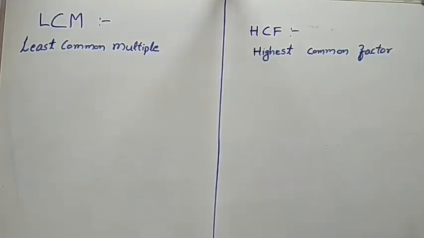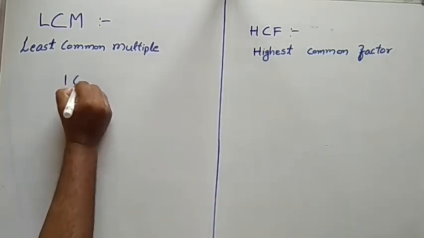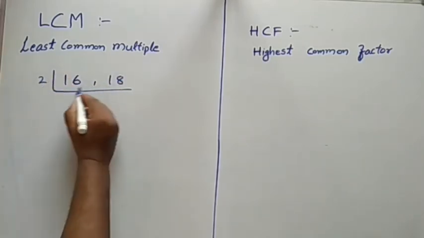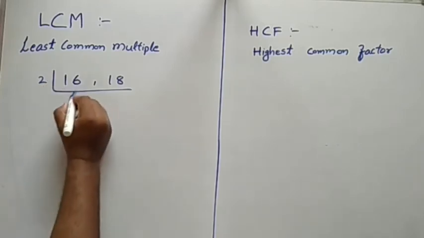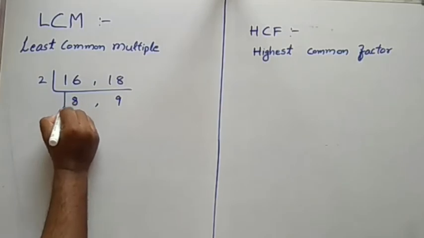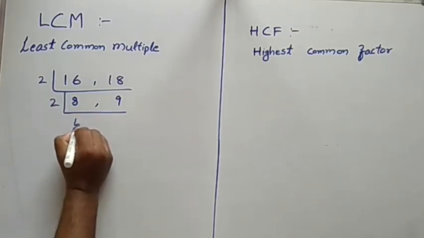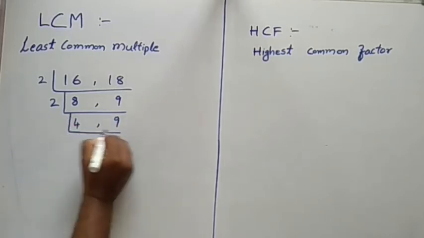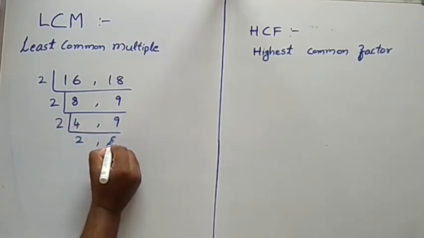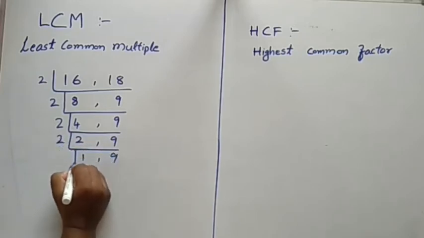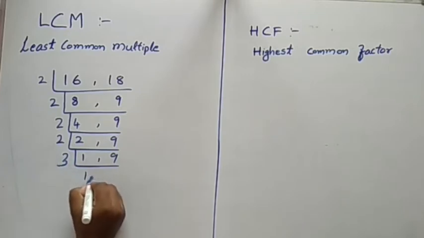For the same numbers, I am going to apply another method. See here, 16, 18. Both will go with the 2 table. So 2 8s are 16, 2 9s are 18. Once again, 2 4s are 8, 9 won't go, so you write it as it is. Next 2 2s are 4, next 2 1s are 2, next 3 3s are 9.